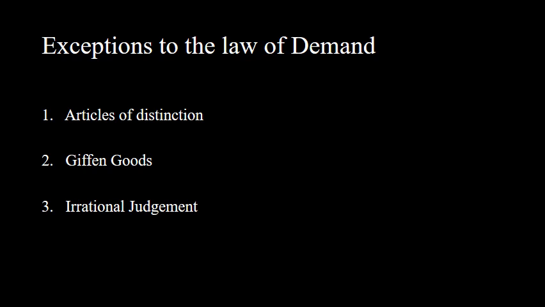And Giffen goods are a special type of inferior goods in which there is a high negative income effect, as a result of which, when the price of such commodities falls, their demand also falls. This is known as the Giffen paradox. This was seen by Professor Giffen. That is why these goods are known as Giffen goods, and this is known as the Giffen paradox.